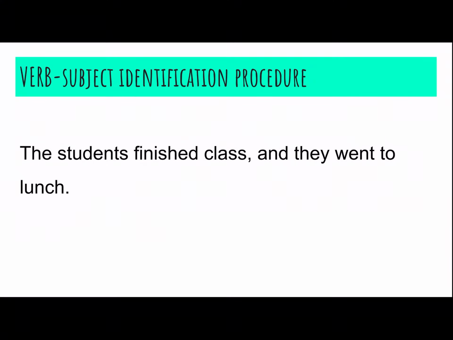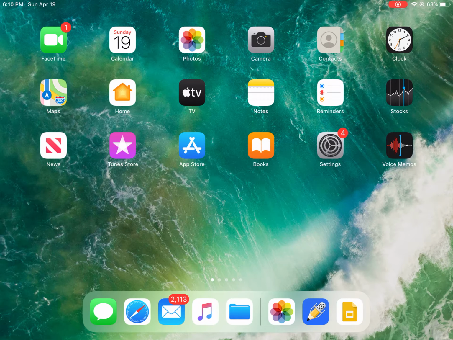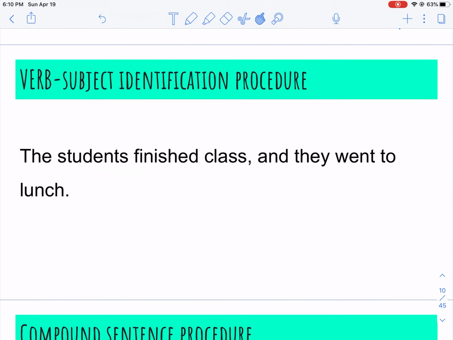We're going to now go through the verb-subject identification procedure to make sure that these are two simple sentences. And in order to do that, I'm going to go back into Notability so that I can write these down with you. The students finished class. We're going to look at that one first. In that simple sentence or independent clause, finished is the verb.